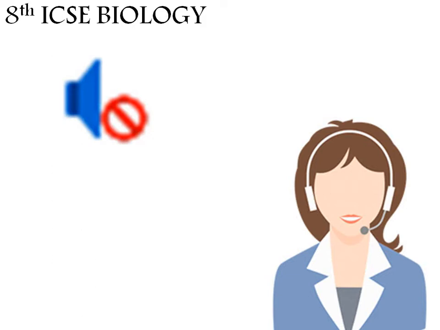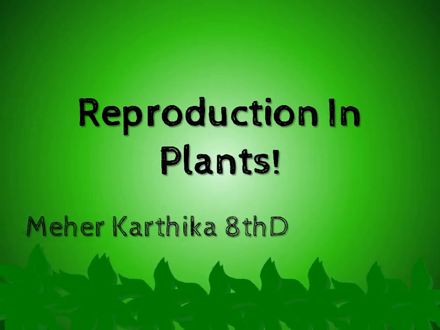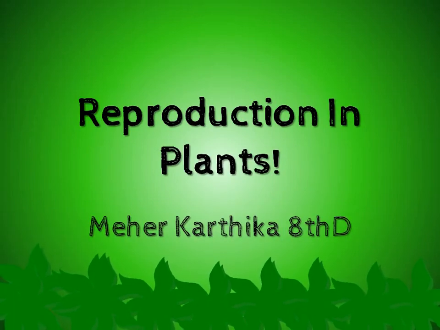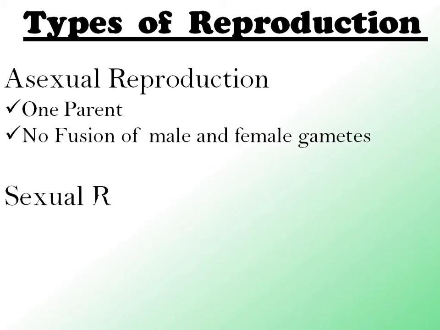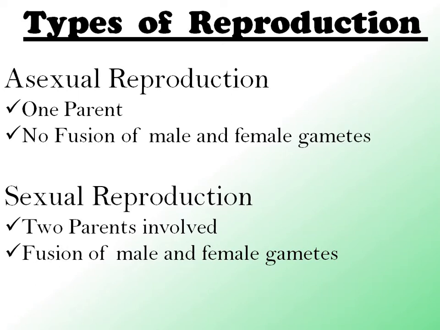In this video, we are going to learn about reproduction in plants. What are the types of reproduction? Asexual reproduction consists of only one parent and no fusion of female and male gametes. Sexual reproduction: two parents involved, fusion of male and female gametes.